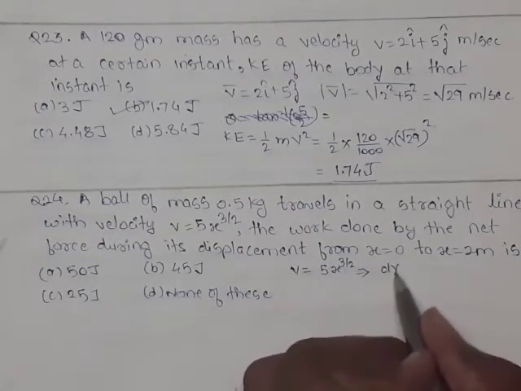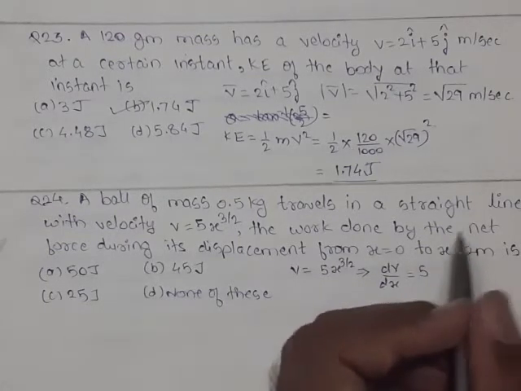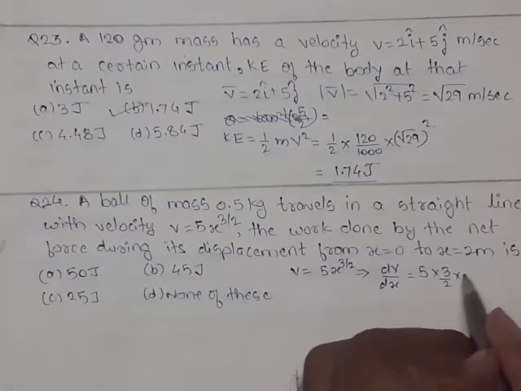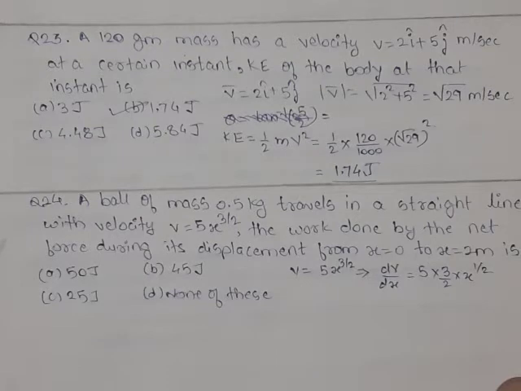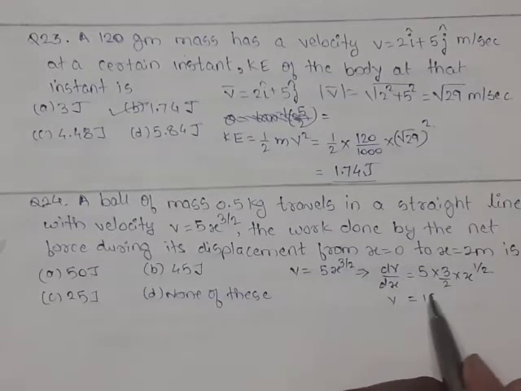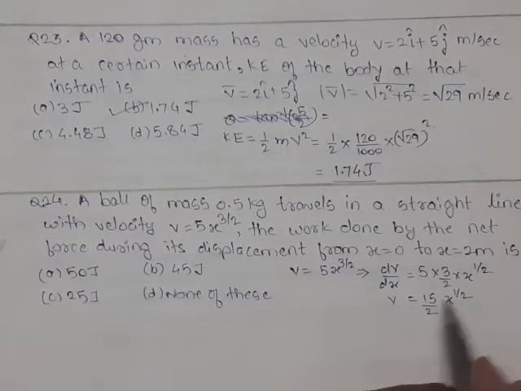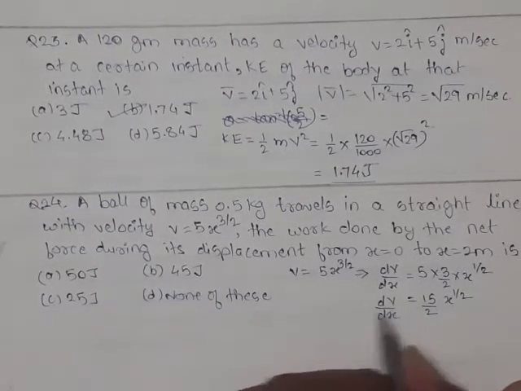Differentiating this v with respect to x gives 5 into 3 by 2 into x raised to half, or in simplified form, 15 by 2 into x raised to half. This is the value of dv by dx.